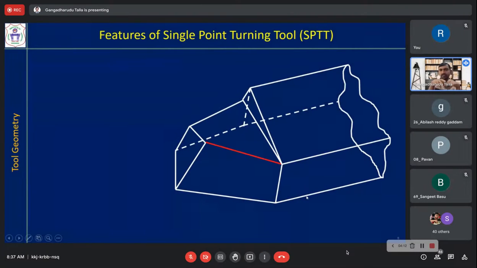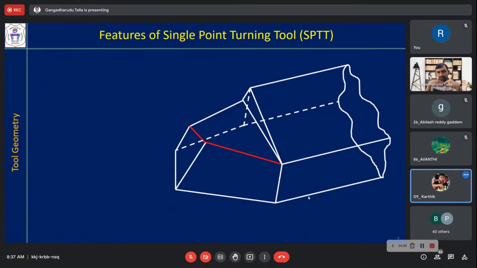Now please tell me, what is that edge? Anybody? What is the highlighted edge? Principal cutting edge. Yes. That is principal cutting edge. That is also called side cutting edge. Very good. Now what is this second highlighted edge?